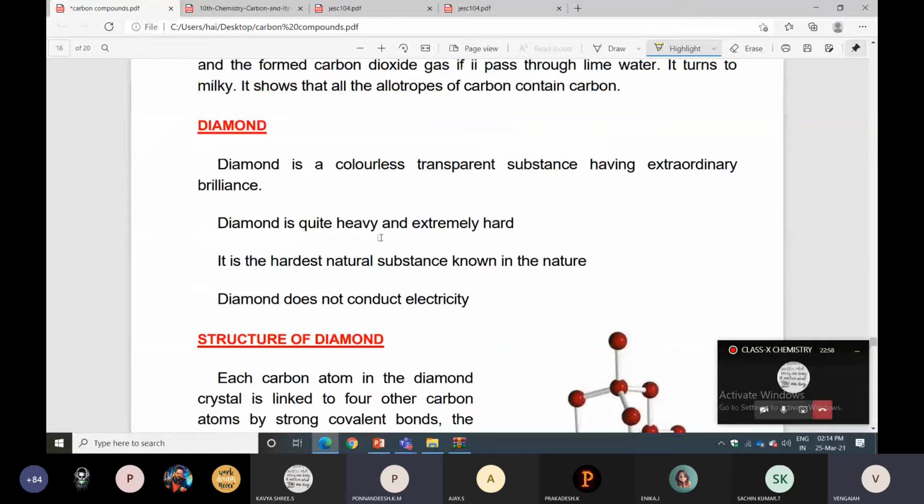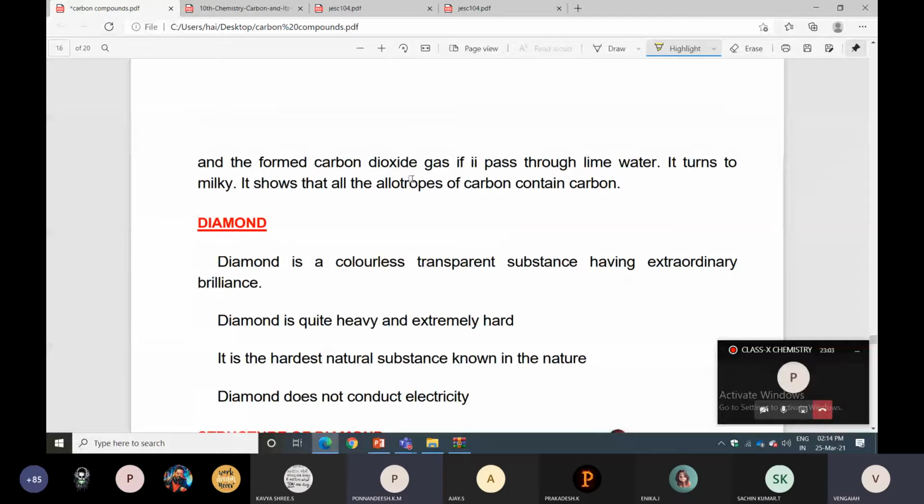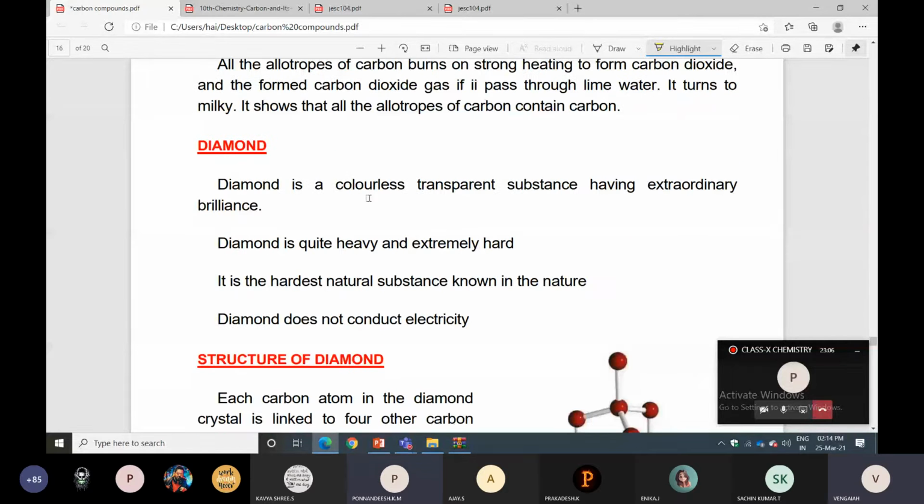Yes. Diamond is a colorless and transparent substance.